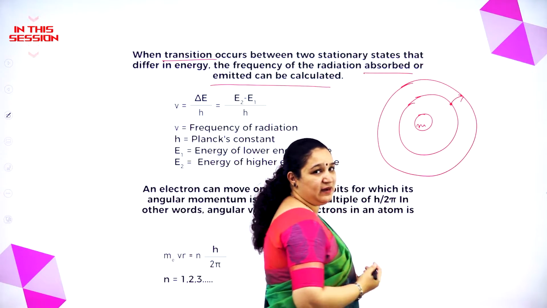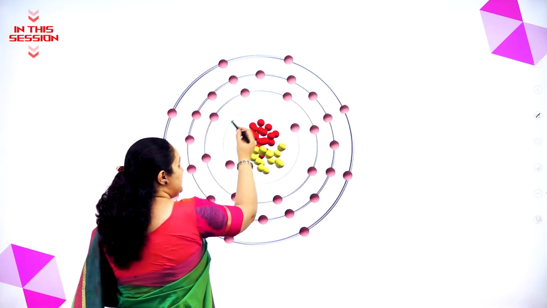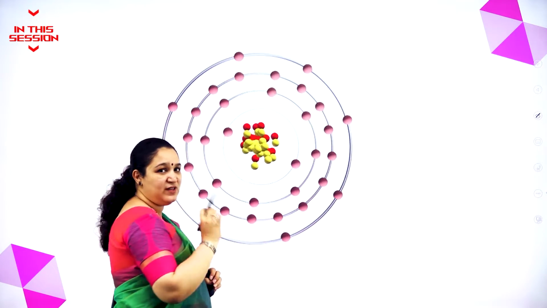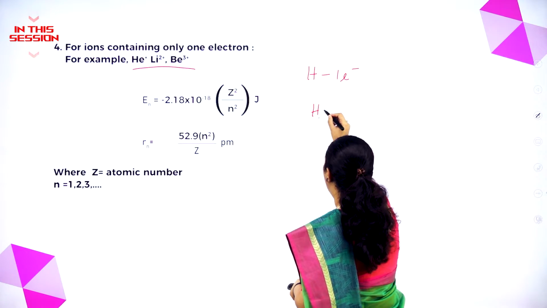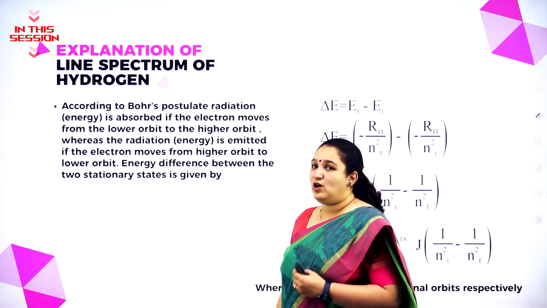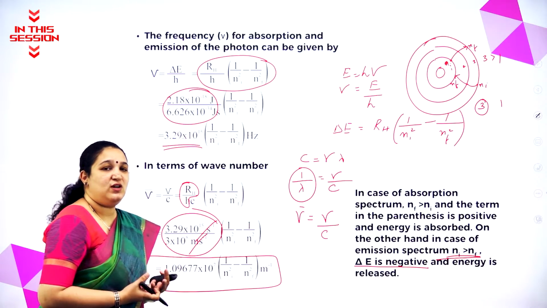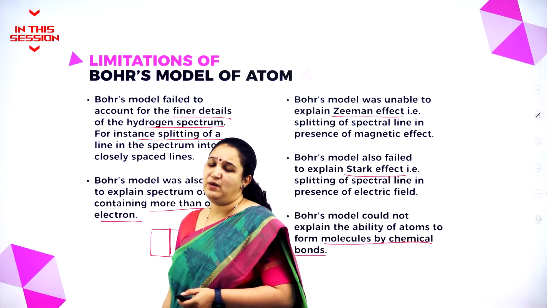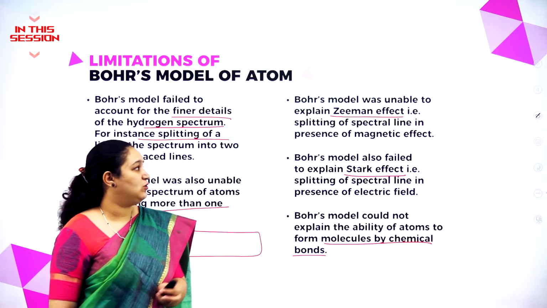Hello my dear students, to the excited state. That means it can jump to the higher energy level. Around the nucleus there are circular paths in which the electrons are revolving around helium. Helium atom has how many electrons? Last class I had told you all about the line spectrum of hydrogen. If you ask me, ma'am, whether this is really important for the exam point of view, even this can be asked for exam for 2 or 3 marks. You have to know at least minimum of 3 points out of these many.